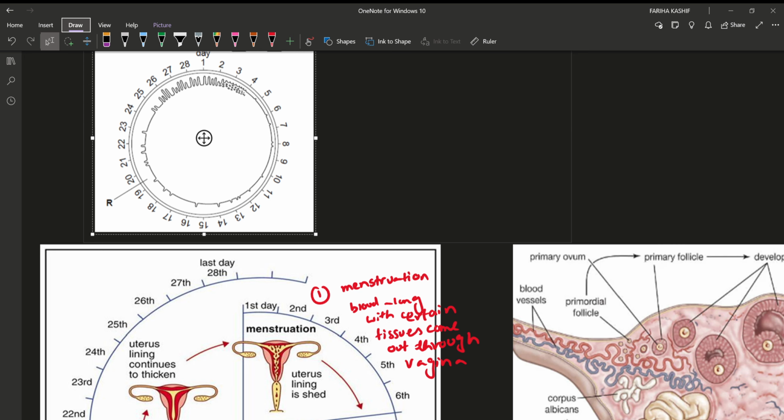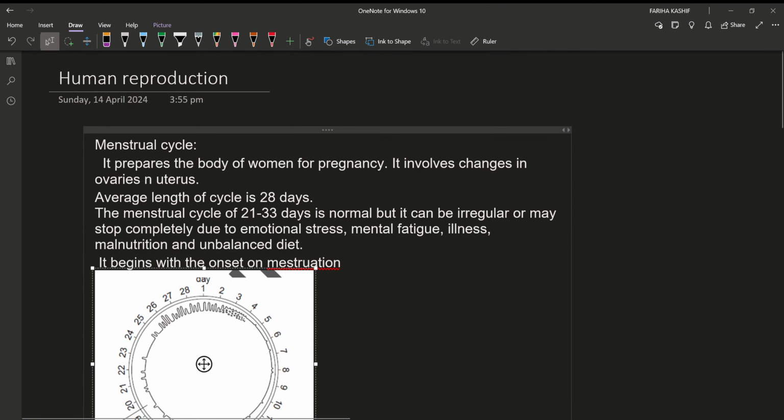Okay, today's topic is the menstrual cycle. So, what is the menstrual cycle? It prepares the body of women for pregnancy. It involves changes in the ovaries and uterus.